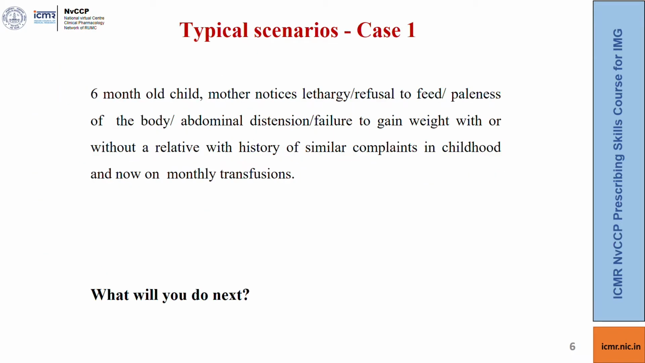So now we will discuss the approach to hemoglobinopathies through case scenarios. The first case is that of a 6-month-old child where the mother notices lethargy, refusal to feed, paleness of the body, abdominal distension, failure to thrive, with or without a relative with a history of similar complaints in childhood and now on monthly transfusions. So which investigations will you order?